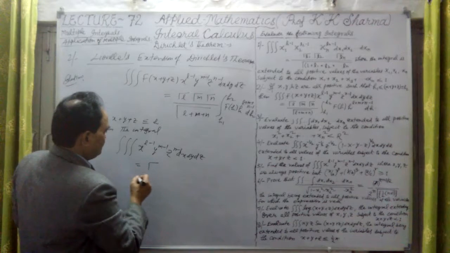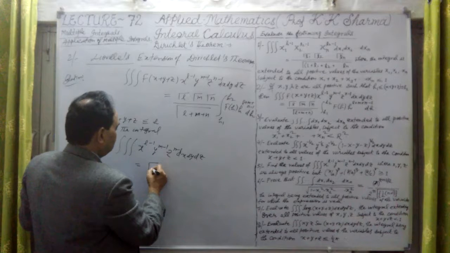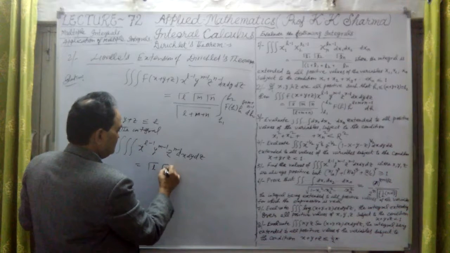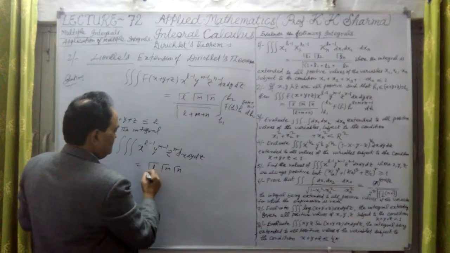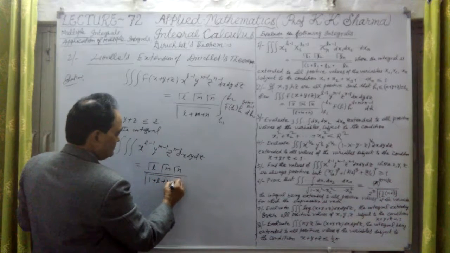Nothing but gamma l, gamma m, gamma n divided by gamma 1 plus l plus m plus n.